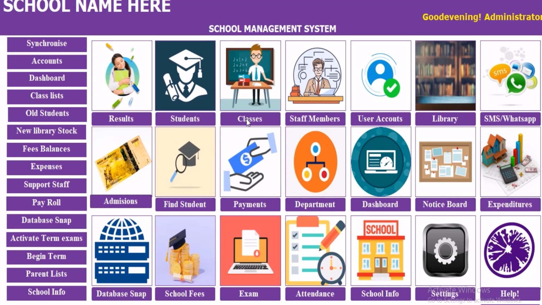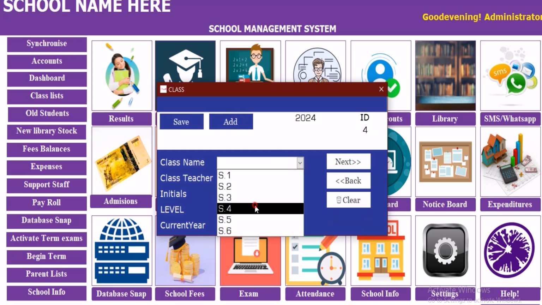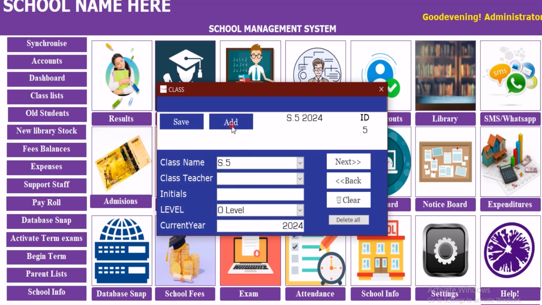We begin. We are having a class. We begin with the class: senior 1, senior 2, senior 3, senior 4, senior 5, senior 6. So that is it, senior 6.